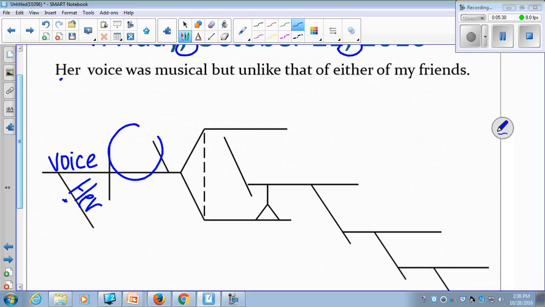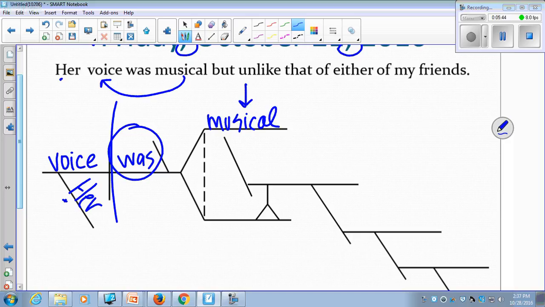This is the spot for your verb. It's was. And all of this right here are your predicate adjectives. The voice was what? Musical is the most obvious adjective. But all these prepositional phrases that we talked about in the last couple slides are also the adjectives that describe the voice.